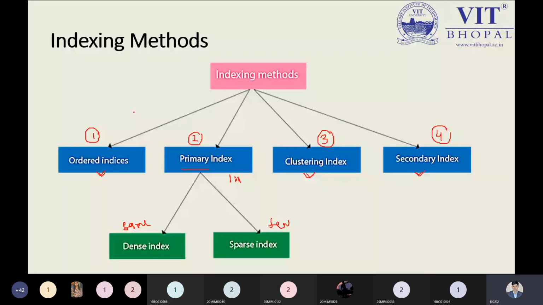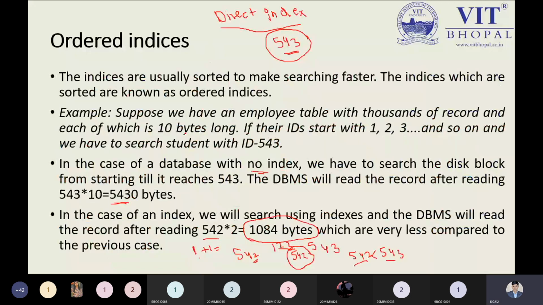Cluster indexing will be applicable where we have groups or clusters. When we have to apply clustering, cluster indexing will be applicable there. The secondary index is saying that if you want to make an index on your record, the primary one you can make, but other than the primary index, if you want to use multiple indexing, then you can make it. So you will have the first primary index and then the secondary index. All these four different kinds of indexing we will see through our examples. So let us start with the first part, the ordered indexes. We will see all this information step by step.